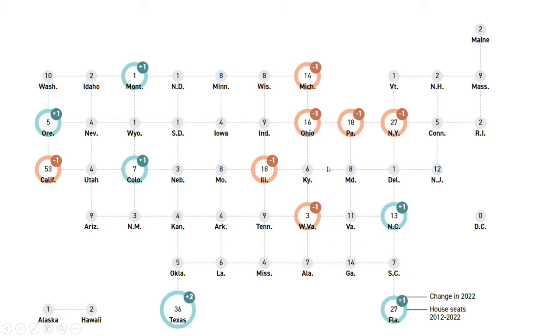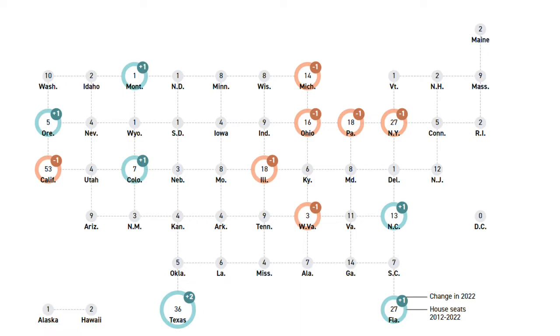Most of the states actually remained unchanged in terms of their electoral votes or House seats, and that's actually a very notable situation, because this is one of those maps that involves rather small changes in comparison to its predecessor. You can see that this year there is only one state which gained or lost beyond 1 seat, and that is the state of Texas, as is widely expected.